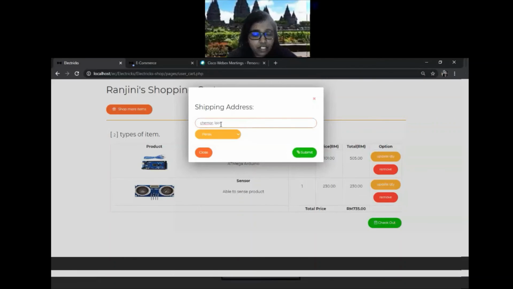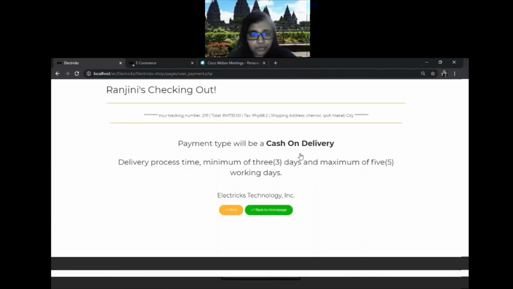After the customer enters the address and selects their state, they have to click on the submit button. This is the checkout page, which provides the tracking number of the product, the total amount, the tax, and the shipping address. The payment will be cash on delivery.